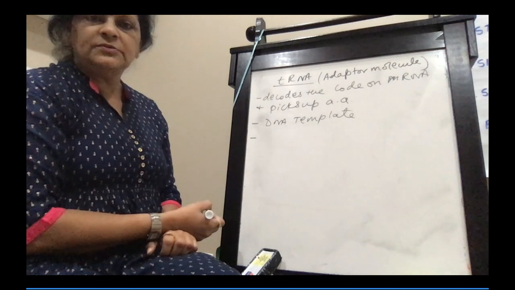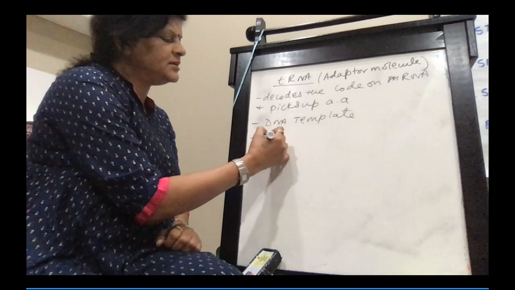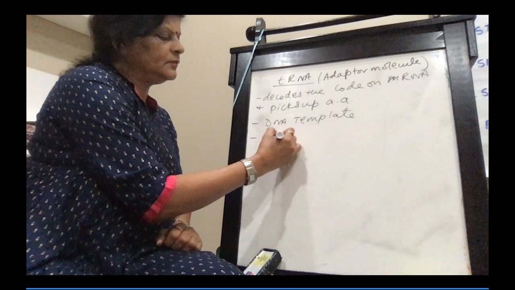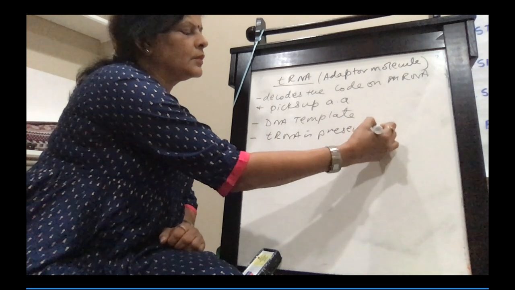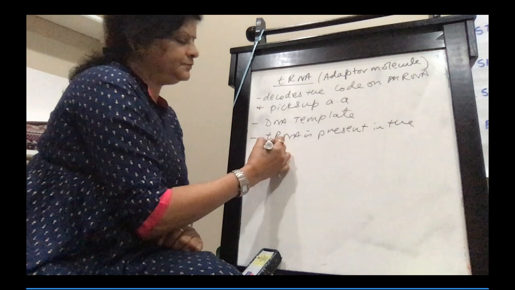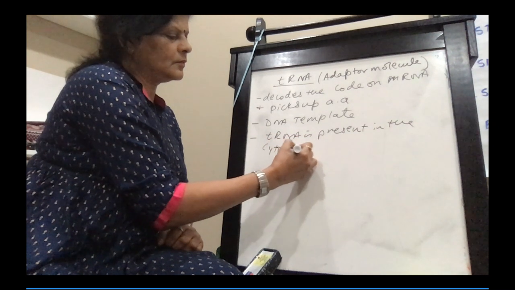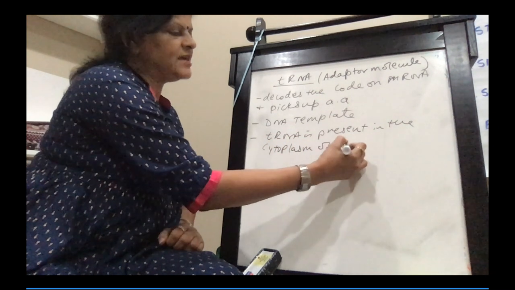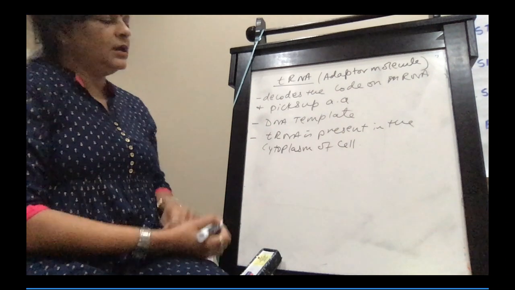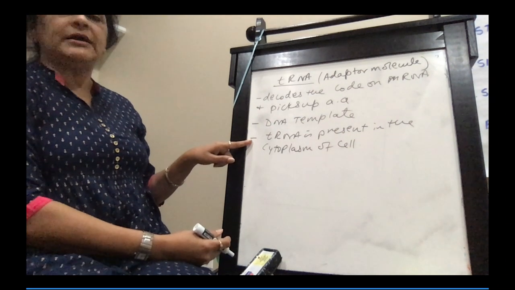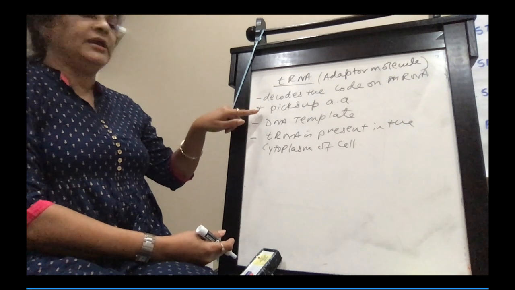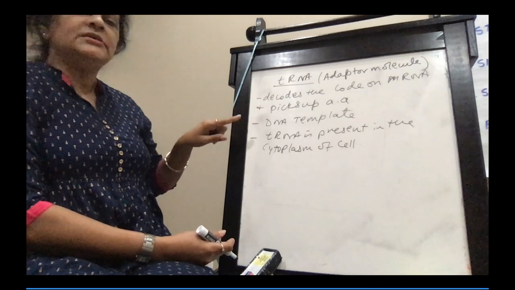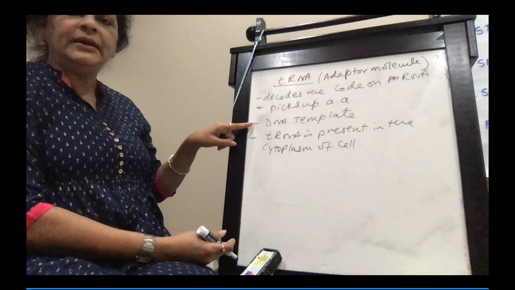Where is tRNA present? tRNA is present in the cytoplasm of the cell. So tRNA is present in the cytoplasm of the cell. It decodes the code on mRNA, it picks up amino acid, and it is synthesized by a DNA template.